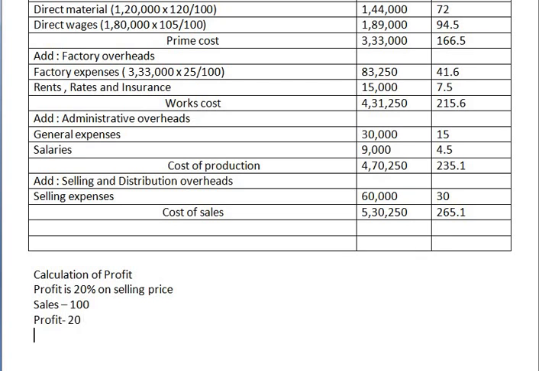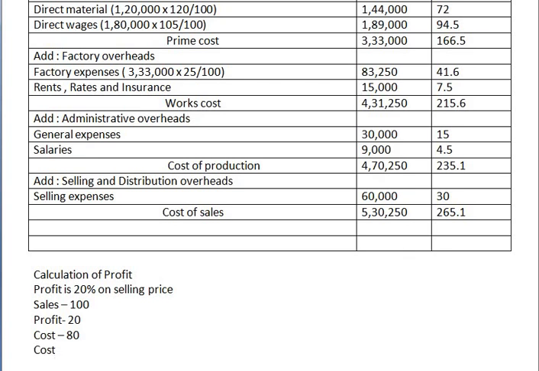So our cost price will be 80. Hope this is clear and everybody is understanding. We have assumed sales will be 100 and profit on that is 20%. So sales minus profit is cost. So cost is 80. So now we know how much is cost of sales.